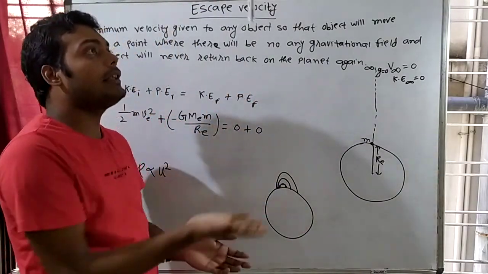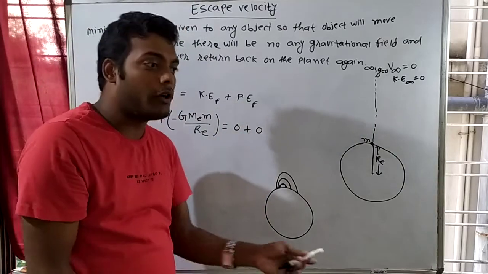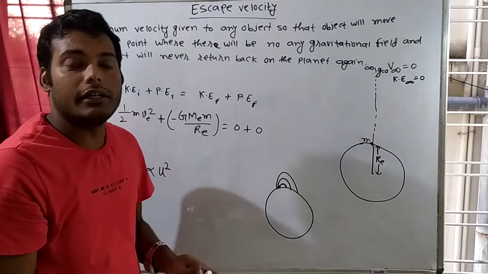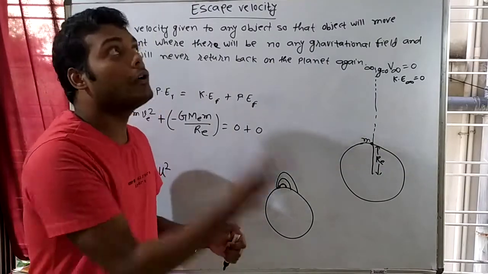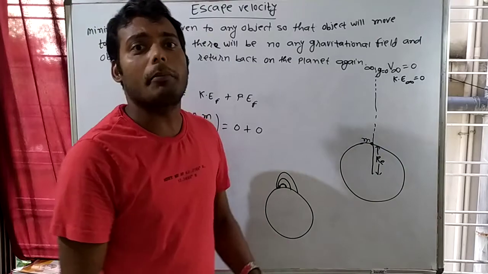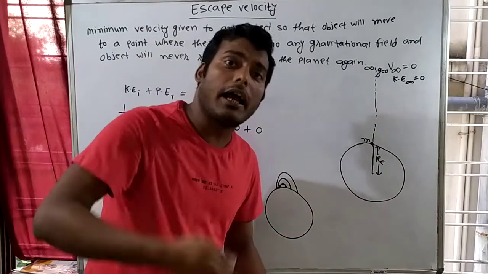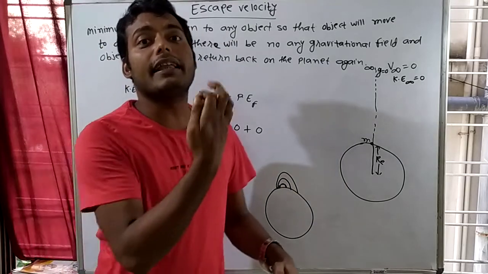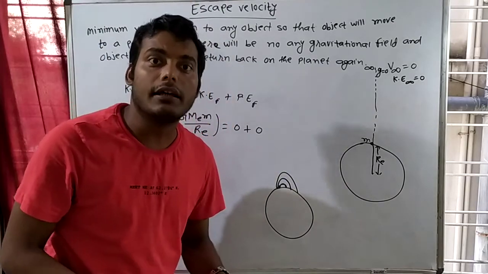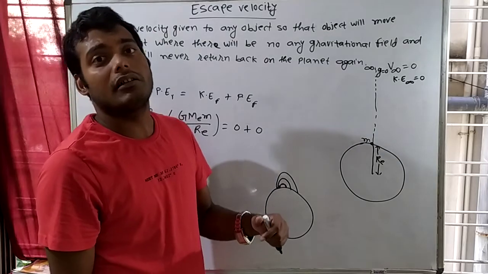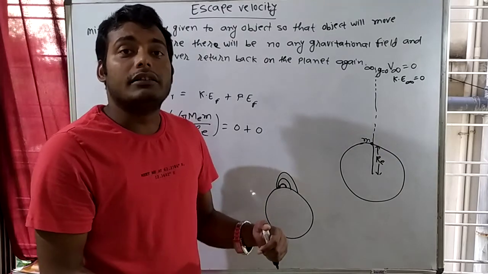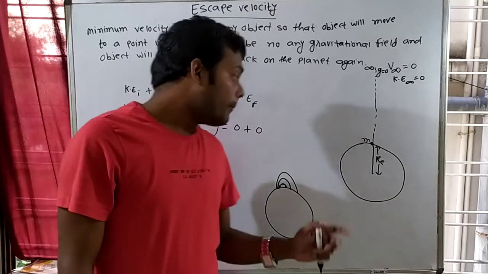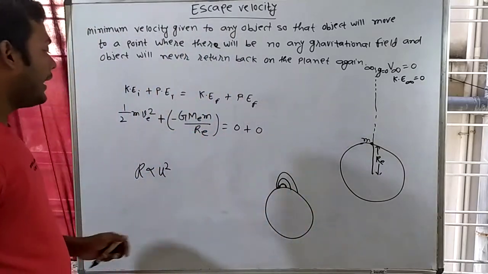See, when I throw it, after some time its velocity will become 0 and then it will fall back. If I throw it with more velocity, then it will go to more height. If I throw it with some more velocity, then it will go some more height, right? That means if I increase the velocity, the height will also increase. So the more initial velocity we throw it with, the more the maximum height will increase.